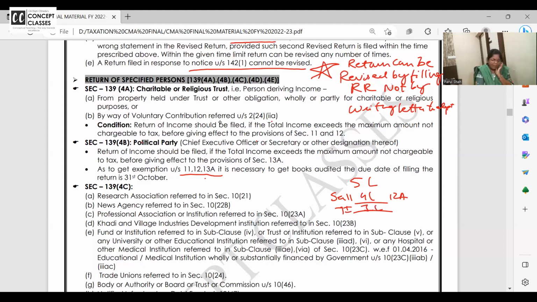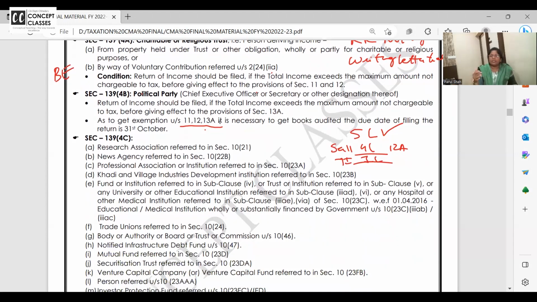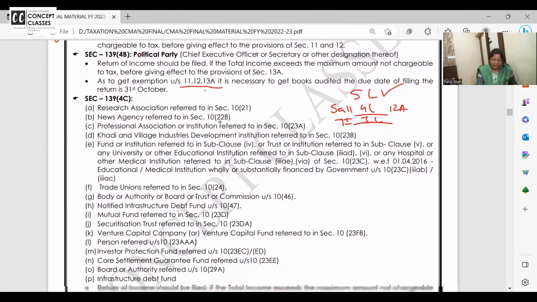For all of them, basic exemption is applicable, 2,50,000. Still, should they file the return? Answer is yes. And if their turnover exceeds 1 crore and all and books of accounts are audited, then anyways, audit ke liye filing the return is.